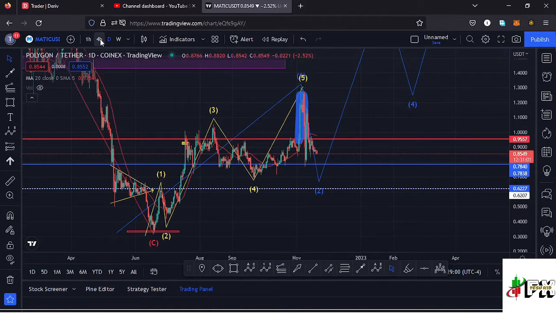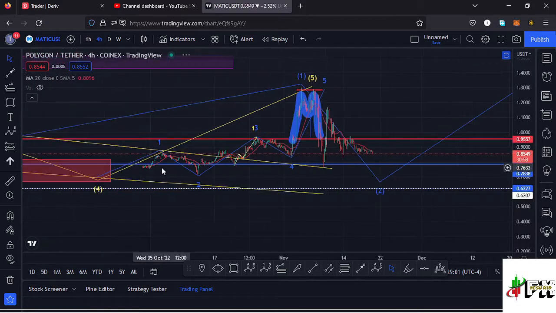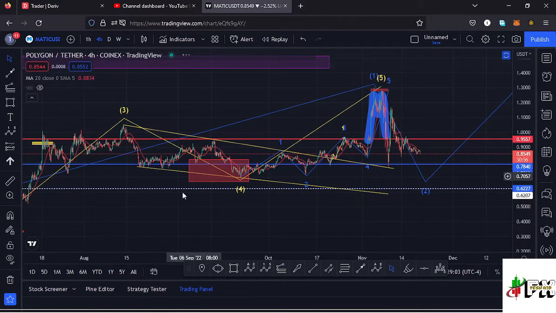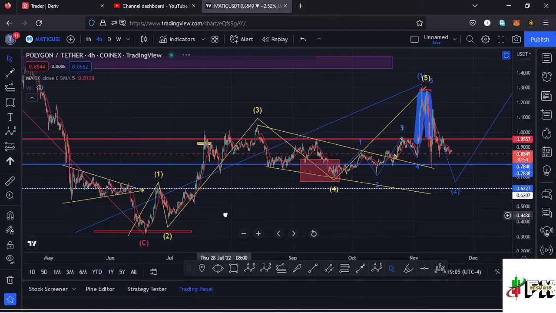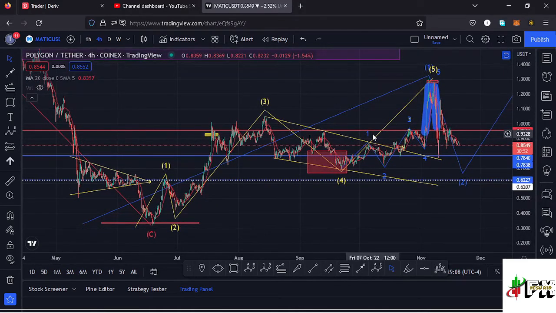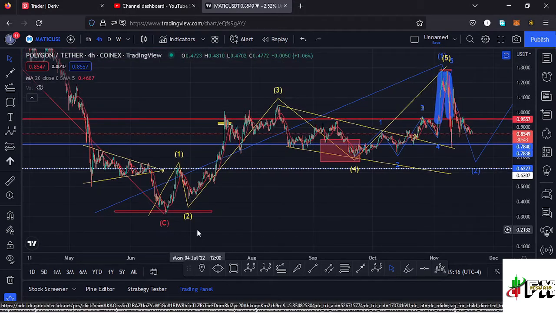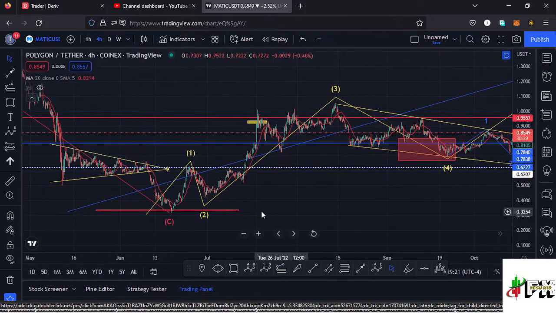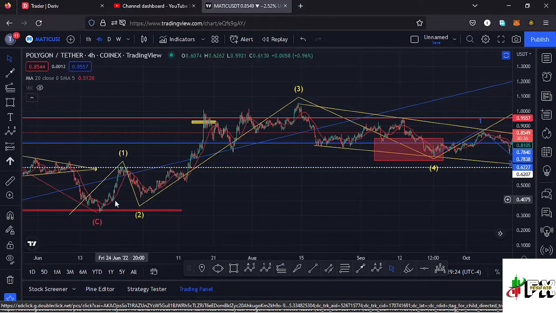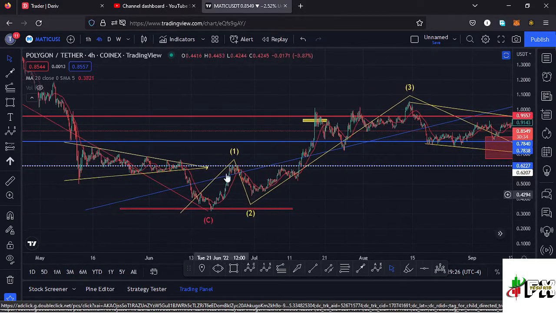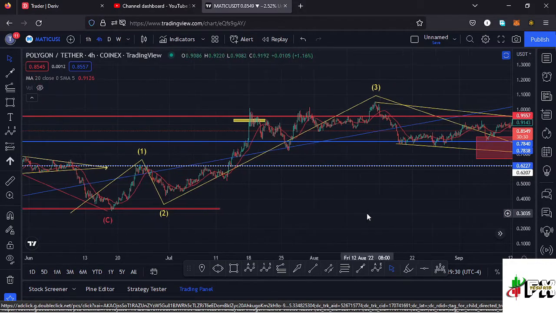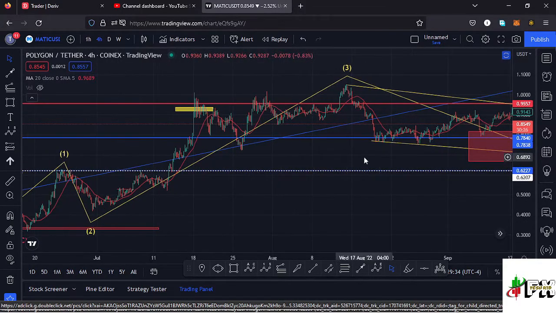Getting to the 4-hour chart for further analysis, you can see I have this Elliott wave structure in yellow, which is a fractal wave within that first wave to the upper side, which Polygon Matic has been obeying. Getting into the details of the formation of this structure, after seeing our low at around the $0.32 mark, we saw a very nice bounce to the upper side, making the high for that first wave, then retraced in the formation of a wave 2, continued pushing higher in the formation of a wave 3, making our peak at around the $1.16 mark.